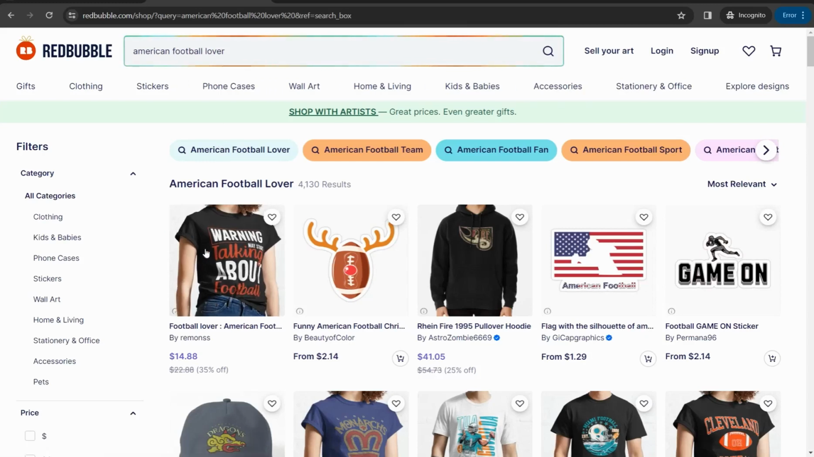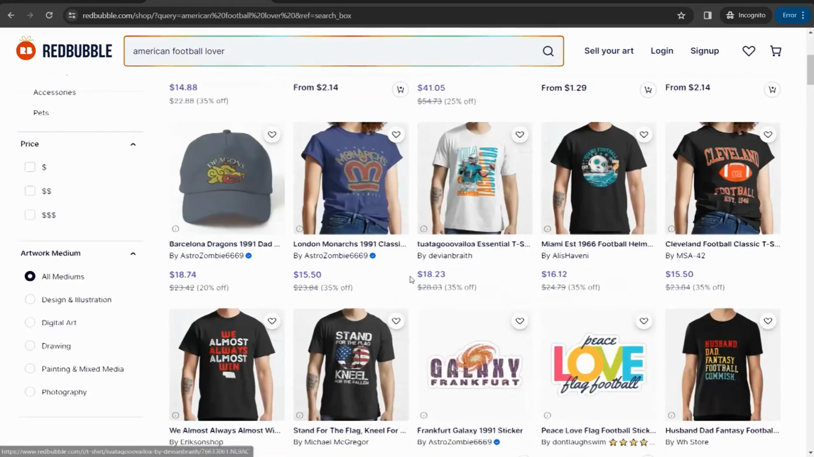And here on Redbubble, you can find a lot of different suggestions concerning this specific keyword, and they are the most searched terms related to this query, like American football lover, American football team, American football fan, and so on. So in this step, you've got to investigate all these keywords to get the keyword that has less competition or fewer search results, so to speak. In this case, American football lover, here you will get 4,000 results or 4,000 competing designs, as you see.